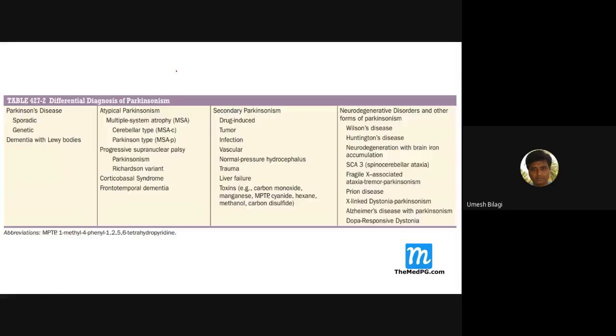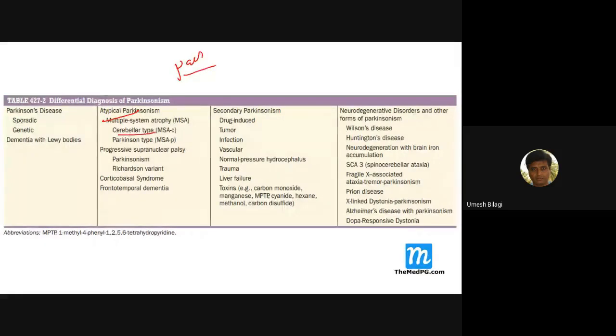Now, the differential diagnosis of Parkinson's: this is a Parkinson's. It could be sporadic or genetic, or dementia with Lewy bodies. Now, a typical Parkinson's can present like something called multi-system atrophy. In multi-system atrophy, there is Parkinsonism with cerebellar type features.